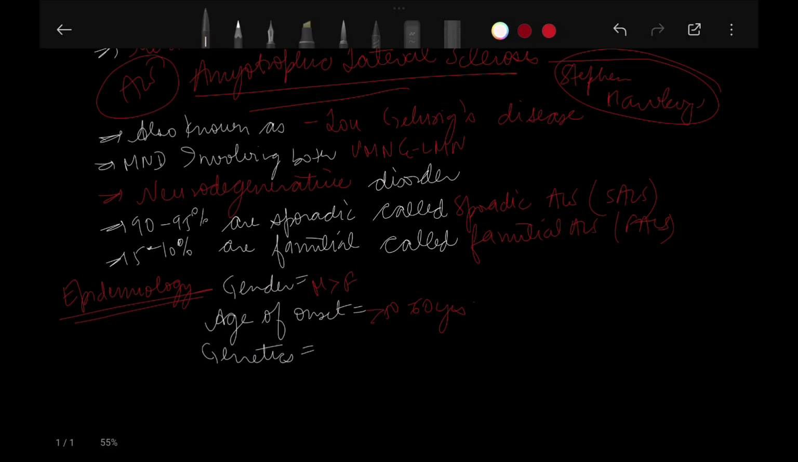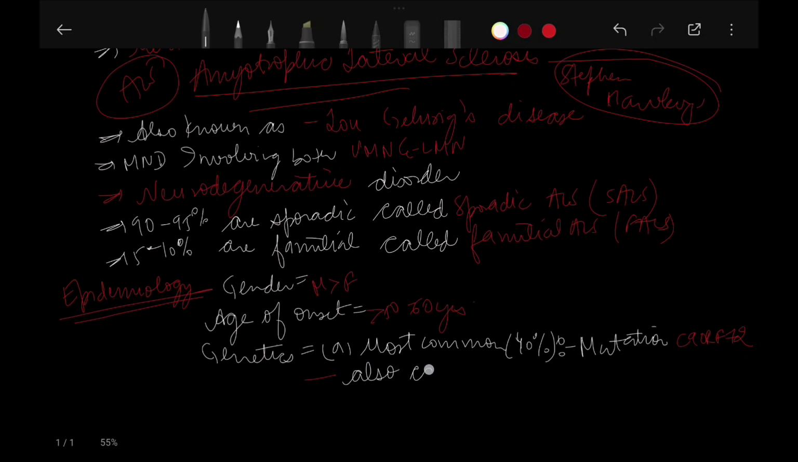Now talking about the genetics, the most common, 40%, is mutation in C9orf72. It also causes bvFTD, that is behavioral variant FTD.